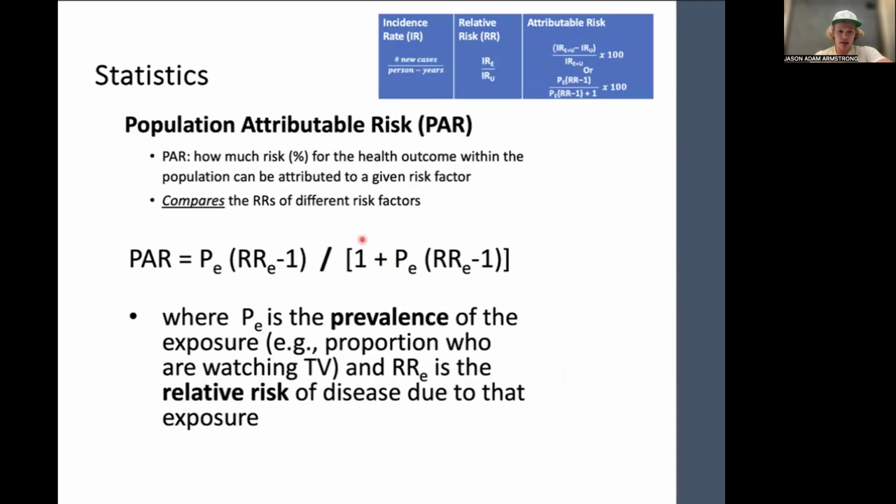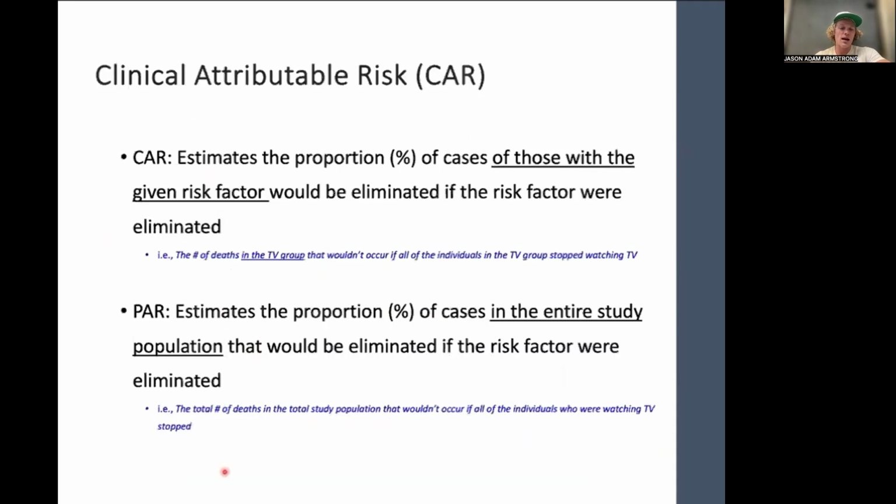The equation is here, right, where PE is prevalence, so prevalence of those who are watching TV, right? And the RR is the relative risk of disease or mortality, in this case, due to TV watching, okay? So we do some fancy math, and you can divide this into two different things.